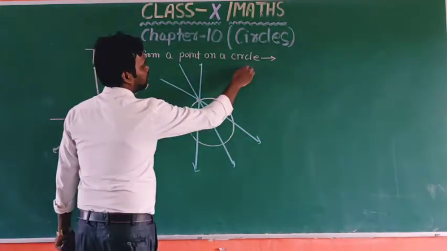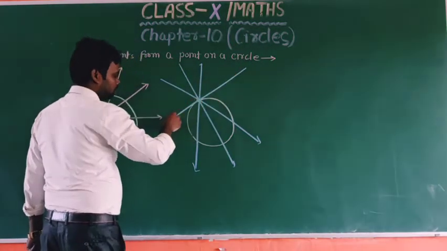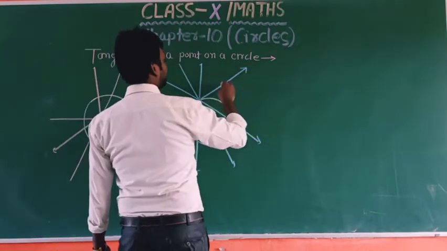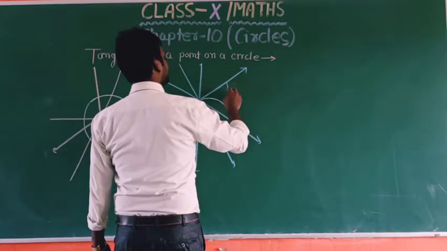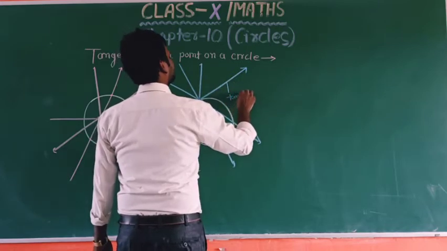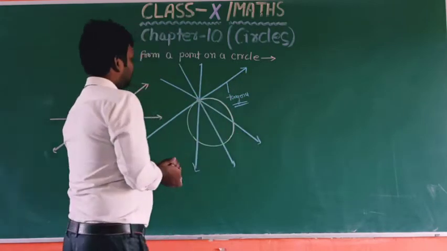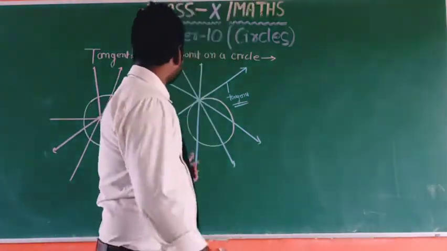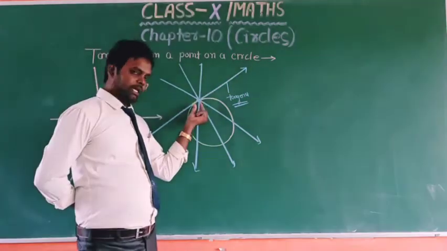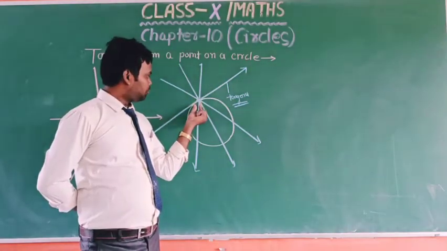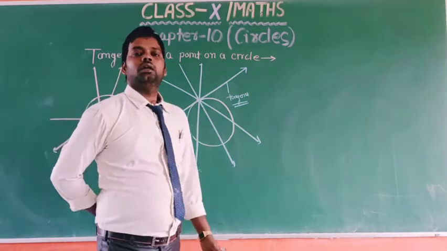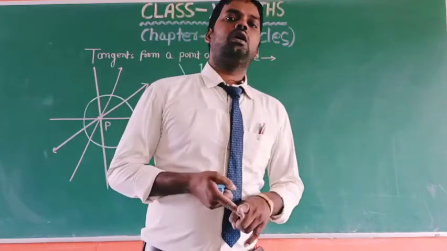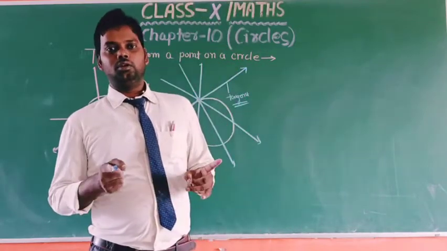But if the line is drawn like this, then this will become a tangent of the circle, okay. So dear children, we can say when the point lies on the boundary of the circle, we can draw only one tangent, okay.